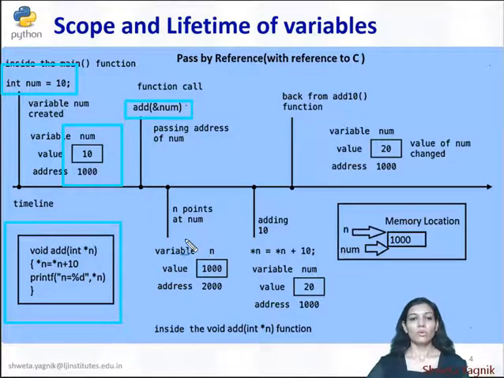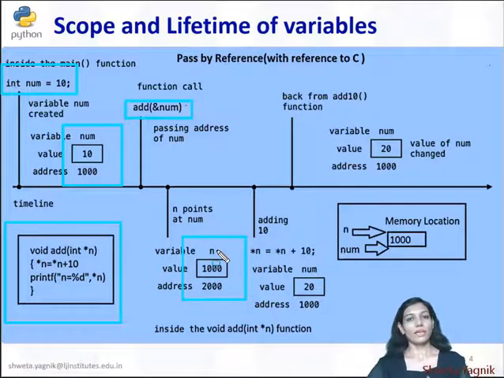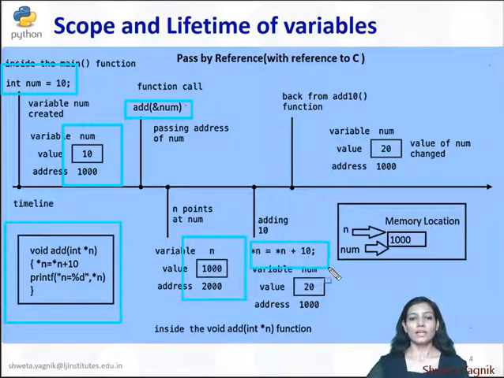Here I hope you remember the definition of pointer. That means the pointer can store the memory address of another variable. So here n is our pointer and it is storing the address of num, that is 1000. But n is stored at which memory location? 2000. So its memory is different but it is storing the address of another memory location. Whatever changes you do at n will be reflected at 1000 because it is pointing to the same memory location.